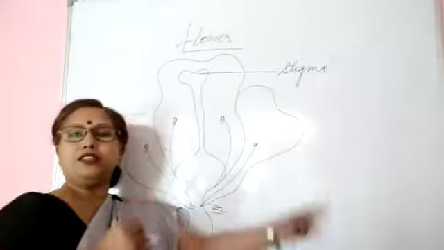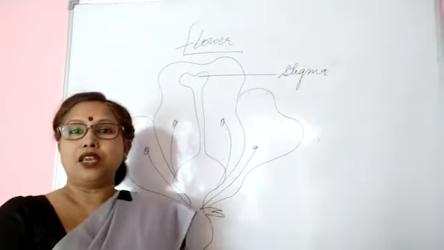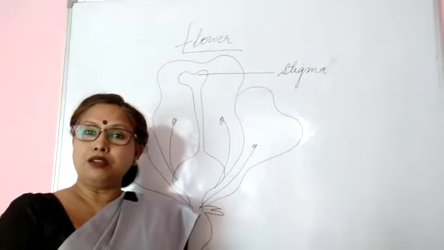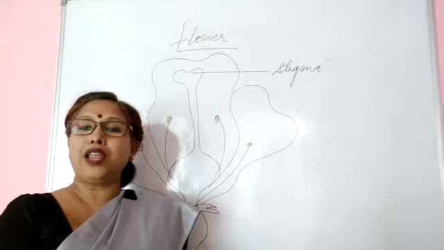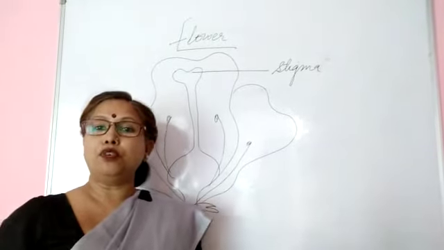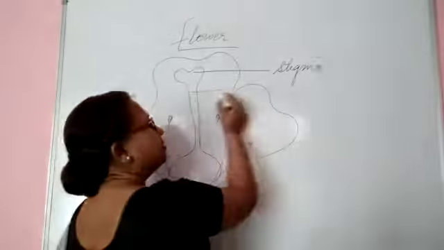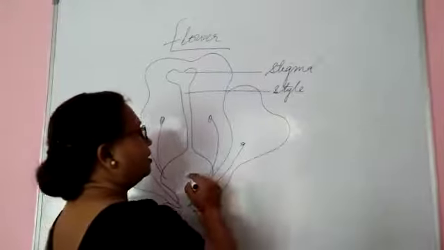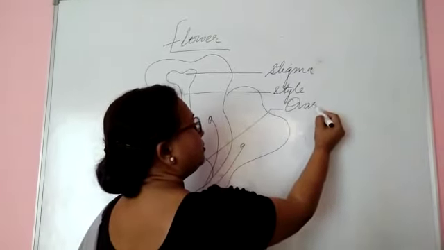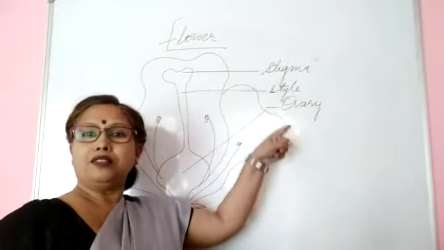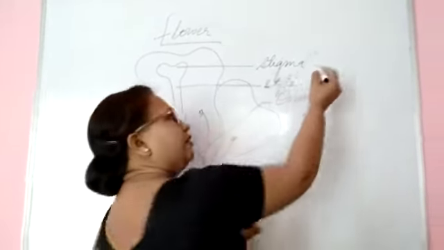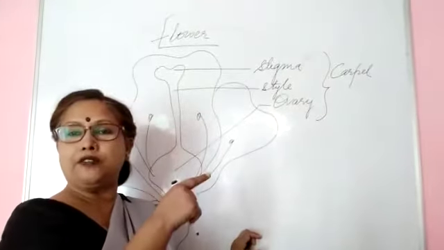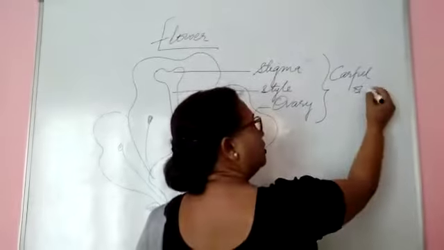the first part I have shown you here is the stigma. It is the female reproductive part, and its function is to provide a landing platform for the pollen grain. What is the other one? This is the style, and here, let me bring closer, the ovary. Three parts are in front of you. Collectively it is known as carpel.